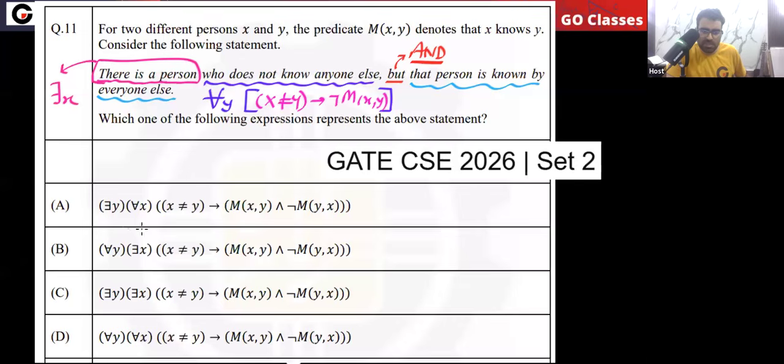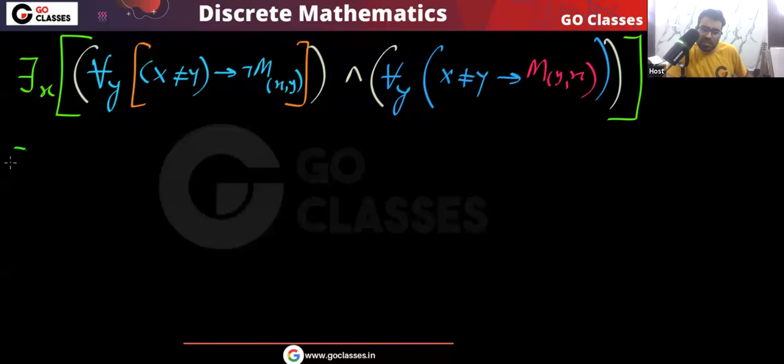Now let's notice the options. In the options, they have taken the for all outside. There is another way to write it: there exists a person, for all y.